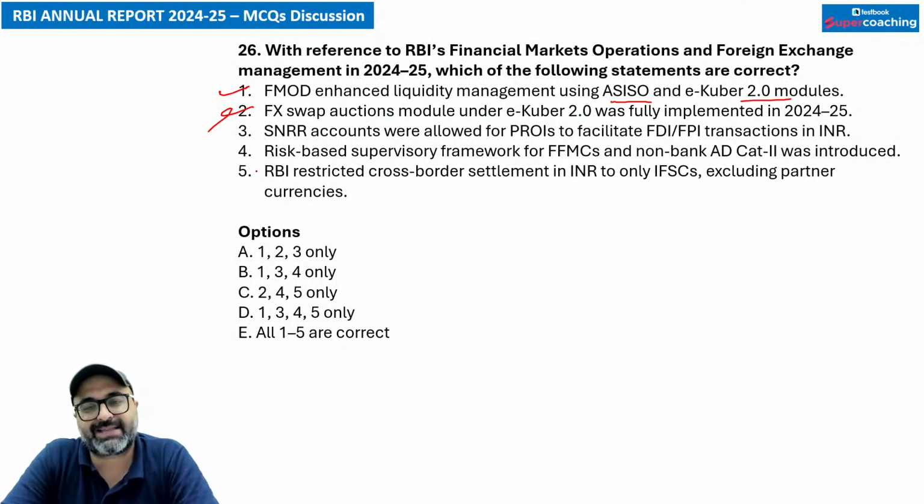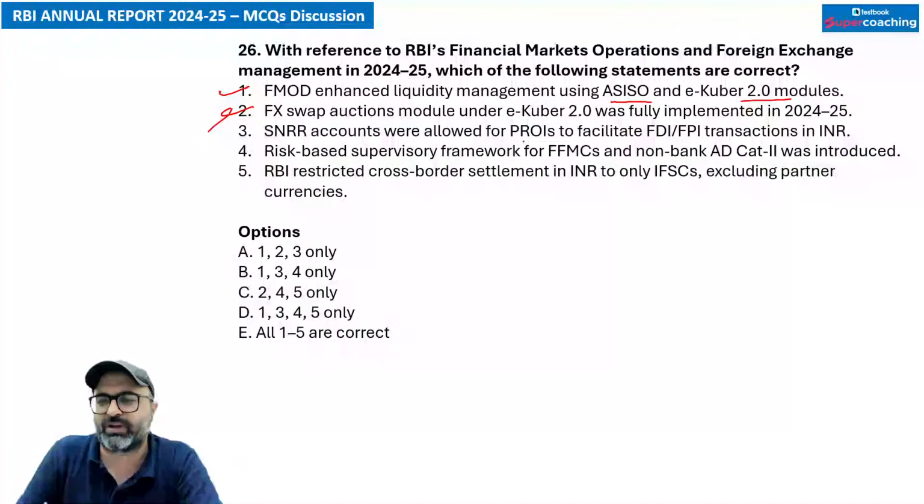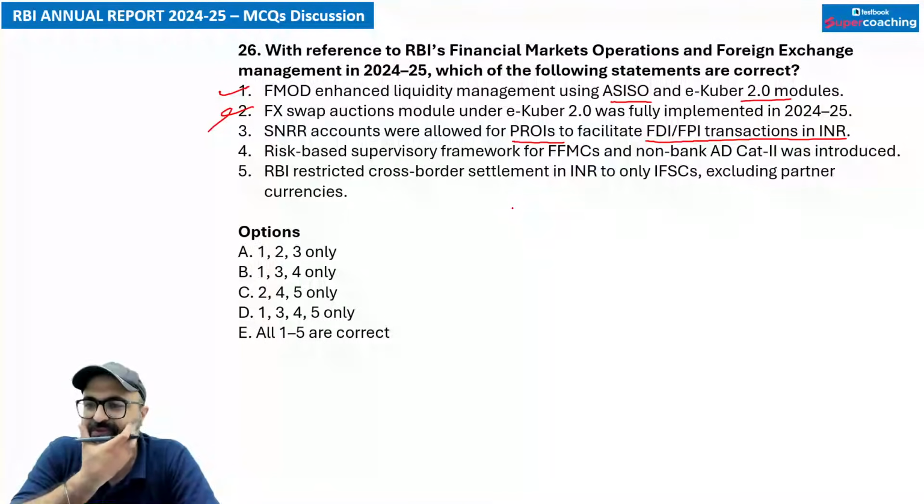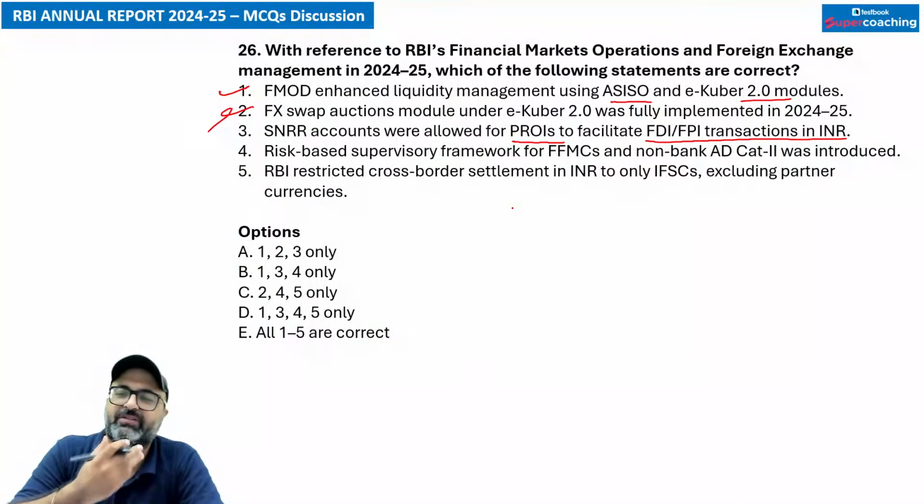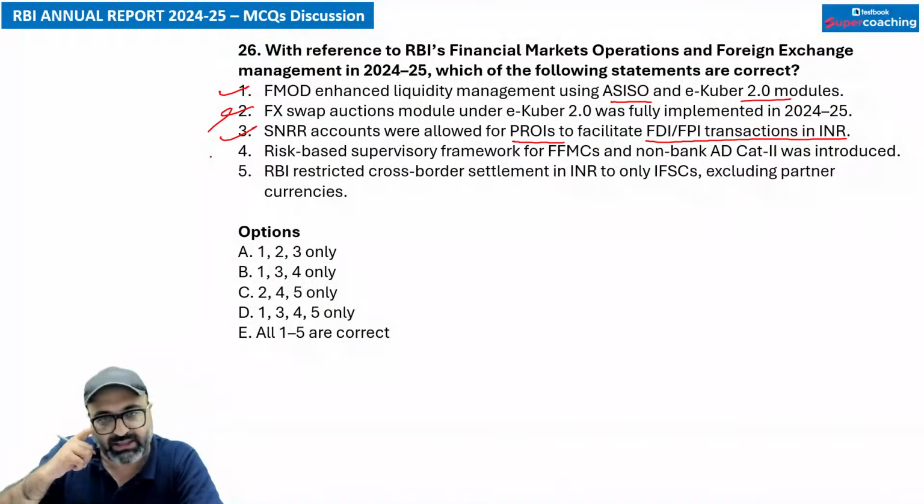What is this SNRR? ये मैं पहले भी शायद एक बार आपसे पूछ रहा हूँ. So these are the accounts which are allowed to PRIs to facilitate FDI FPI transactions in India. तो जो हमारे person with Indian origin, if they want, they can go with this particular transaction of FDI FPI with the help of this particular account. That is correct. SNRR की full form देना जल्दी से.